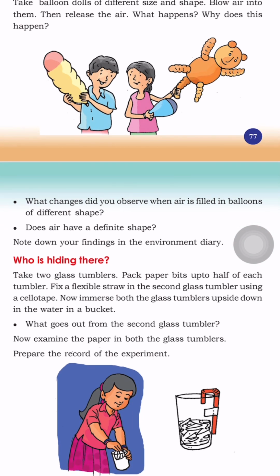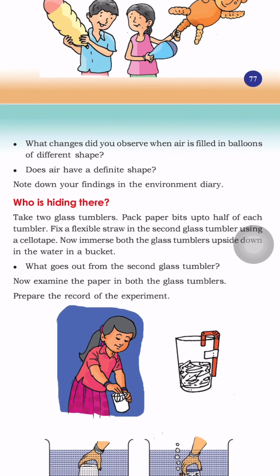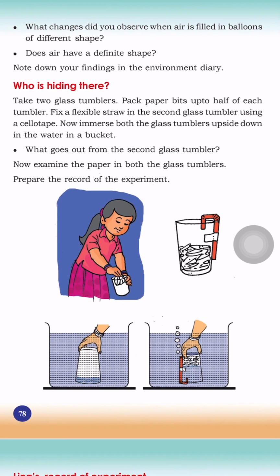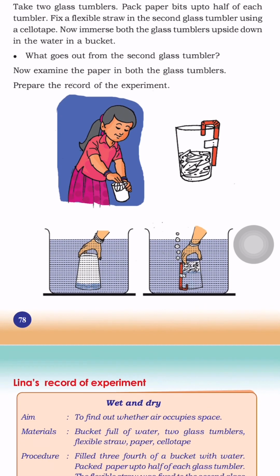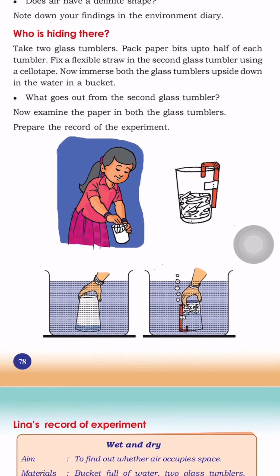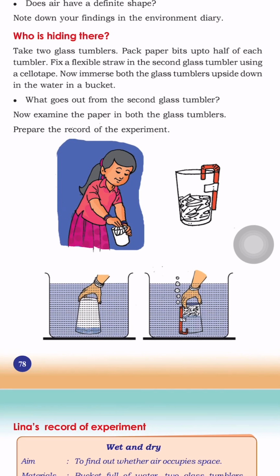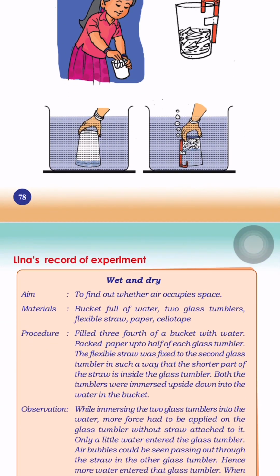Who is hiding there? Let us see. Take two glass tumblers, pack paper bits up to half of each tumbler and fix a flexible straw in the second glass tumbler using sellotape. Now immerse both the glass tumblers upside down in the water. What goes out from the second glass tumbler? Now examine the paper in both glass tumblers. Prepare a record of the experiment.